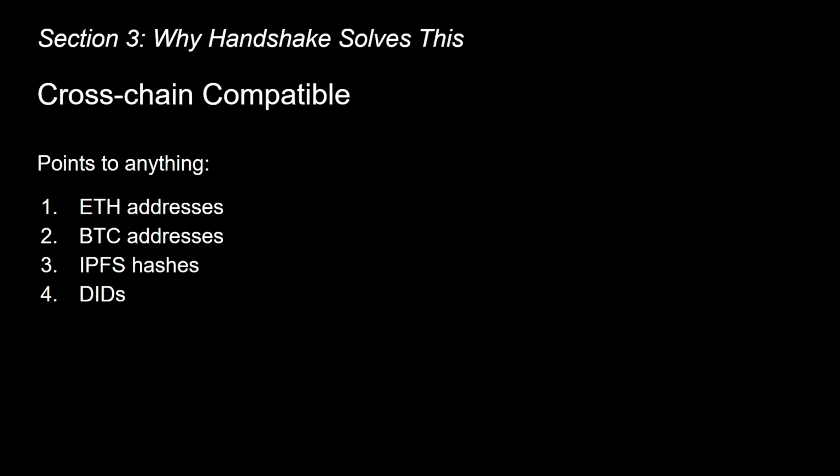Point 6. Cross-chain compatibility. Here's what's brilliant. Handshake names can point to anything, as you can see on this slide. Ethereum addresses, Bitcoin addresses, IPFS hashes, decentralized identifiers. Your AI agent's Handshake name becomes a universal pointer that works across every blockchain and decentralized protocol.